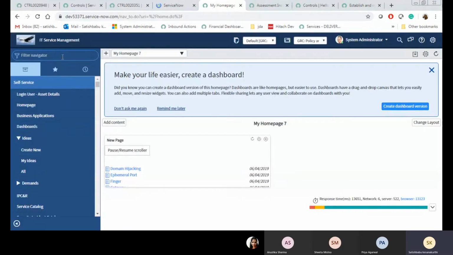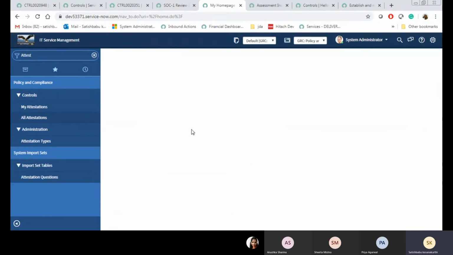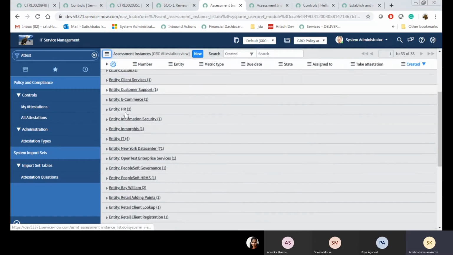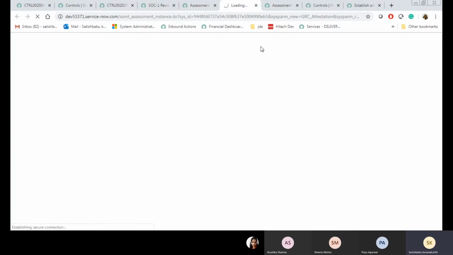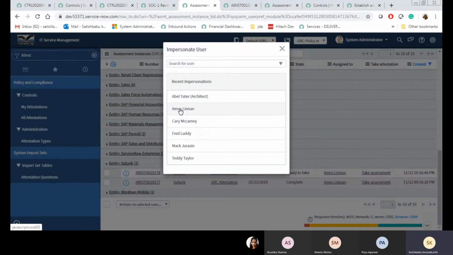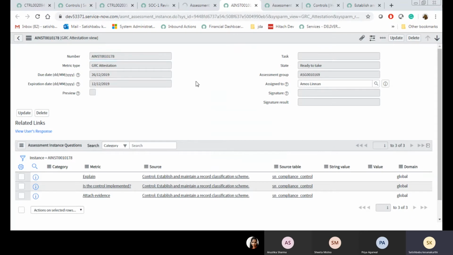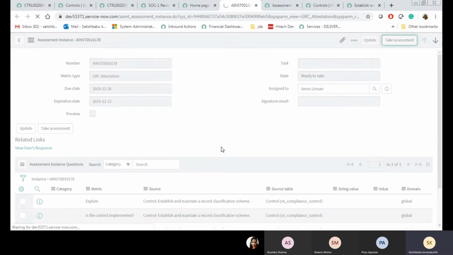There is no message. This is the attestation. Once you're done with the attestation creation, just impersonate that particular attestation respondent. Yes. Now take assessment.